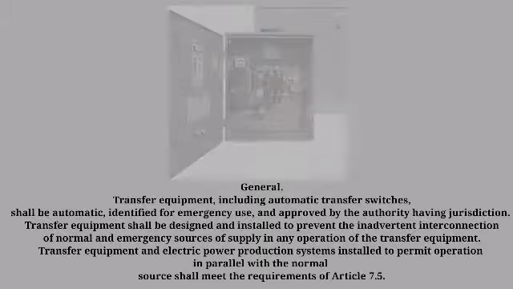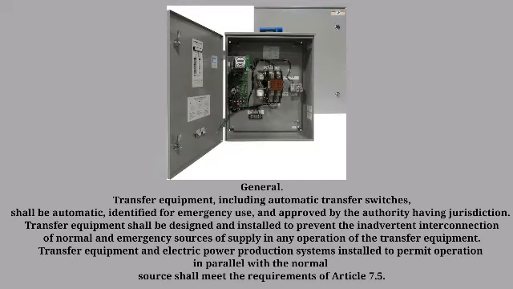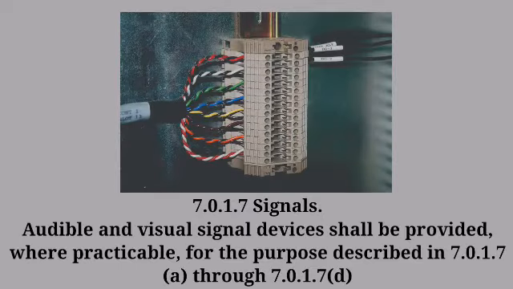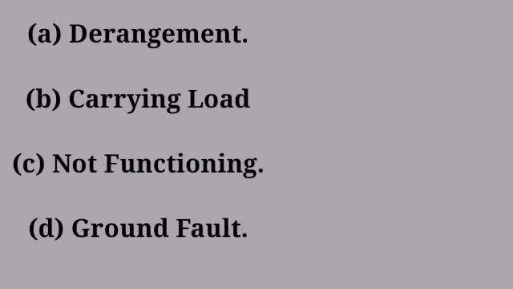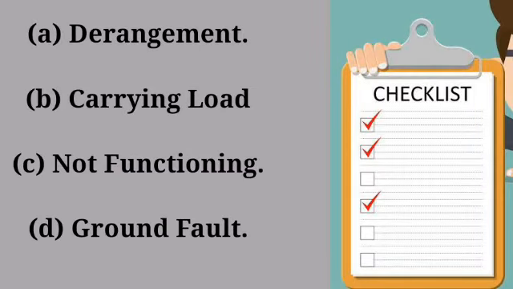Transfer equipment. General: transfer equipment includes automatic transfer switch. Next is signal. Audible and visual signal devices shall be provided where practicable for the purpose described in 7.0. Here are the checklists for signal: the arrangement carrying load, not functioning, and ground fault.